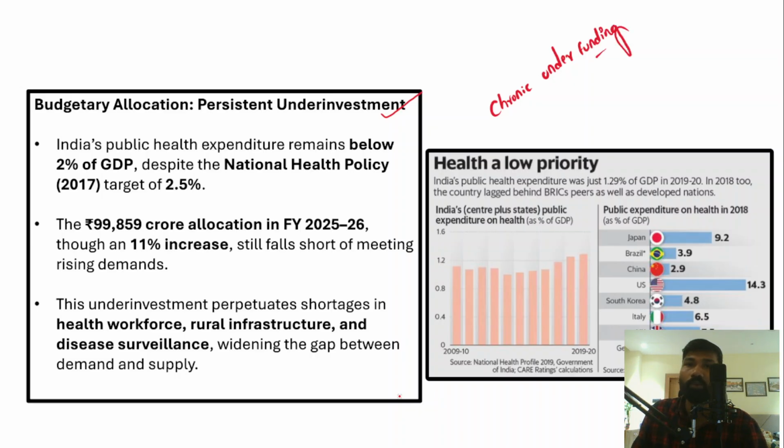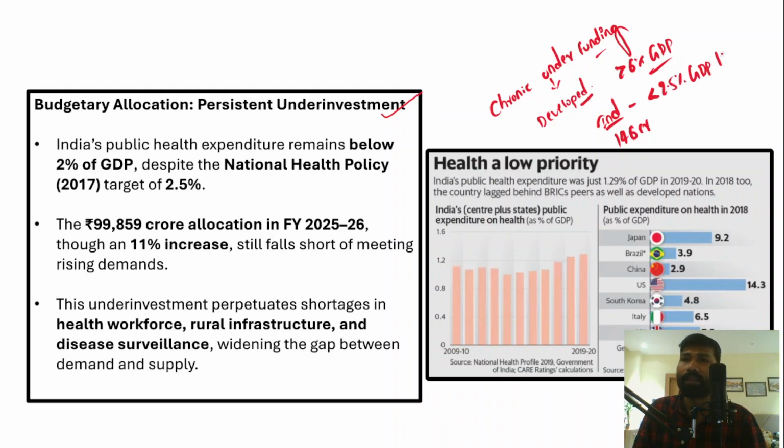So why chronic underfunding? Because developed countries in the West, including the US, have been spending more than 6% of their GDP on healthcare. But India, a country with 146 crore population, is spending less than 2.5% of its GDP on healthcare.